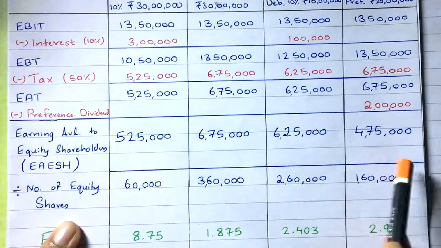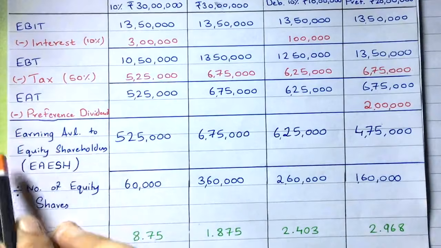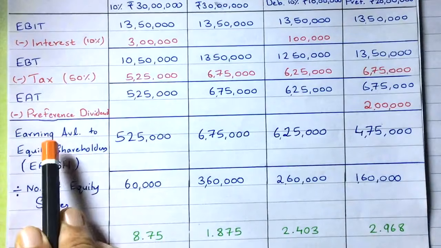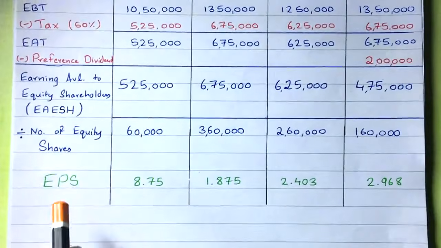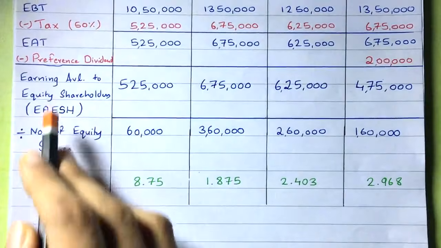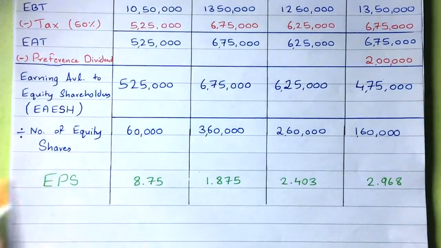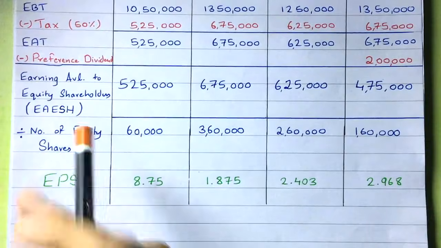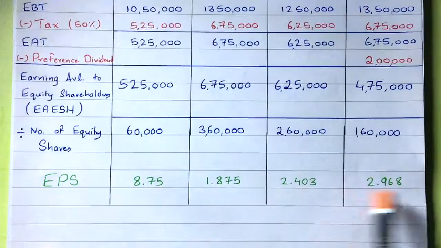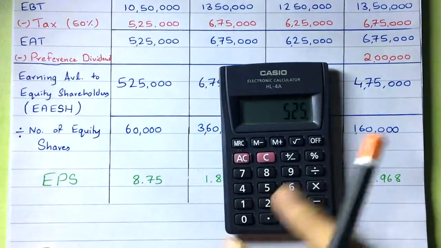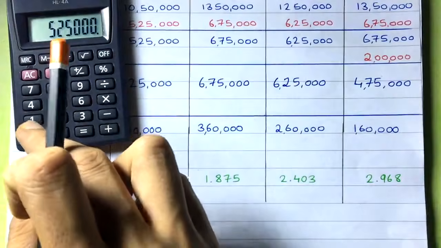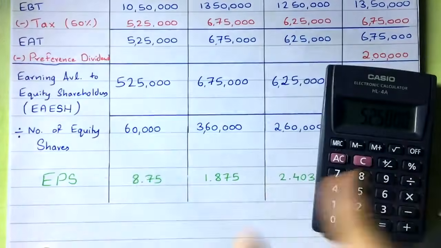You see this, right? So after getting earning available to equity shareholders, to calculate EPS, just divide it by the number of equity shares. Then immediately you will get the EPS. See, for example, here 5,25,000 divided by 60,000.